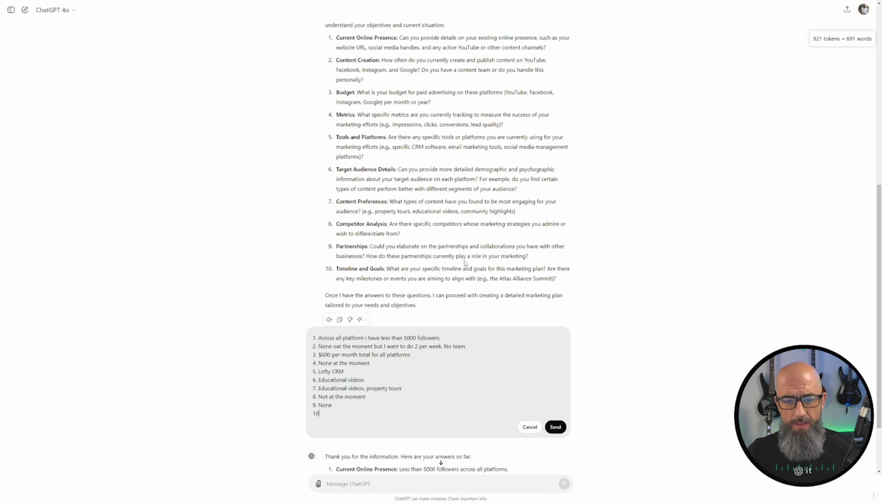Okay. And then last but not least, timeline and goals. What's your specific timeline and goals for this marketing plan? Well, I would like to readjust my marketing plan every quarter, half a year, but not much more than that, because things just change so rapidly in this environment that it's always good to revisit, right? So let's just say quarterly.